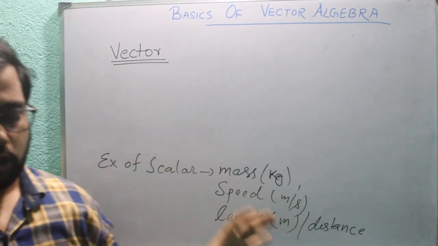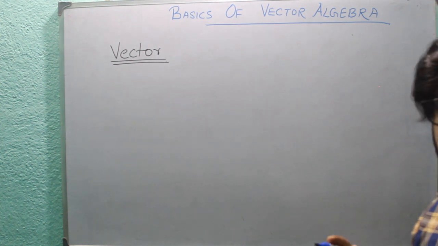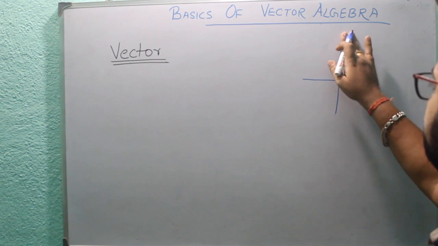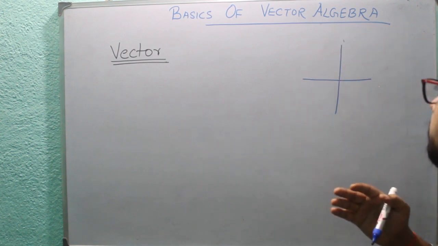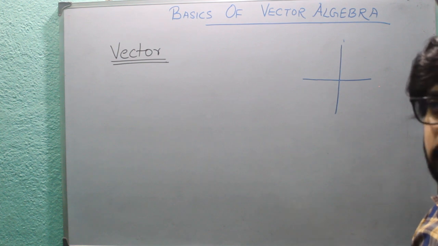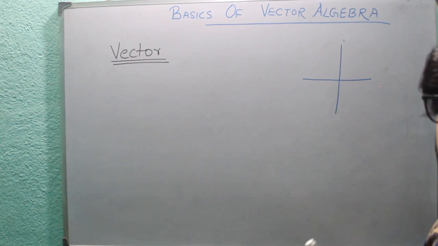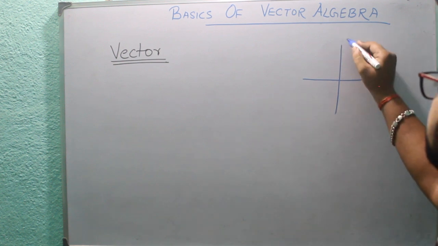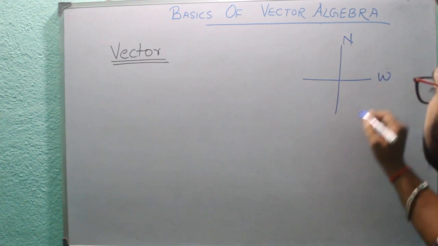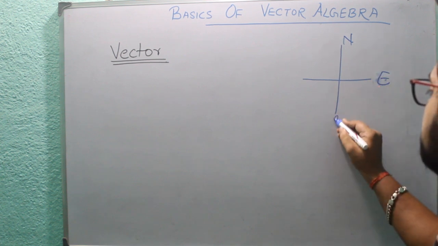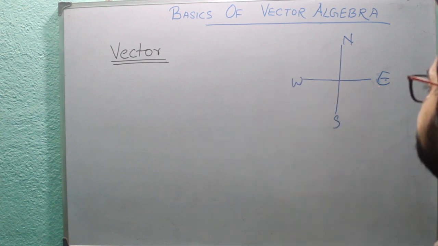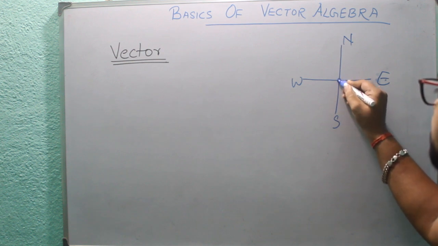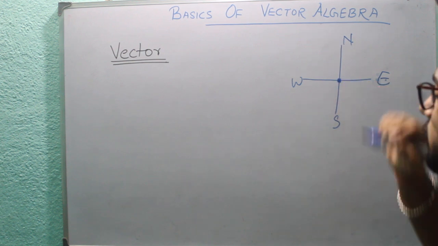Now comes the concept of vector quantity. For example, a man. Suppose a person is walking inside a park, and the directions are marked as this side north, this west, this east, and this south. Initially the person is in the center of this park.